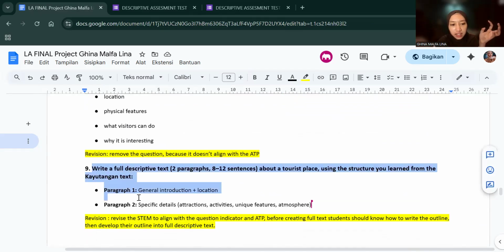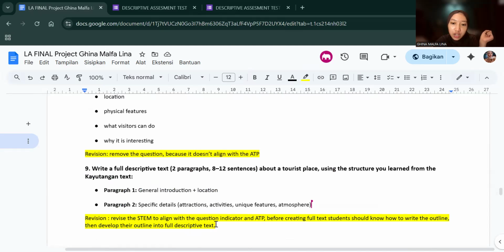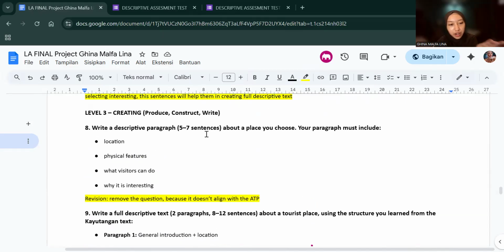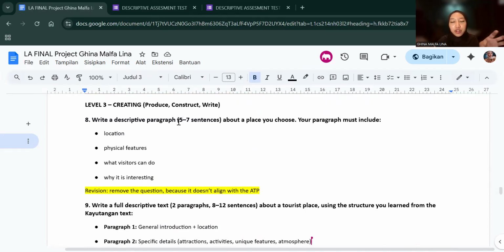So here I compiled the activities, and the inspiration is from this number nine. The students don't have to create eight up to 12 sentences, but each paragraph should have five to seven sentences. Also similar to this one, but I don't want the students to create a paragraph first and then again a full descriptive text. I want them to directly create a descriptive text from the outline and the descriptive sentences.